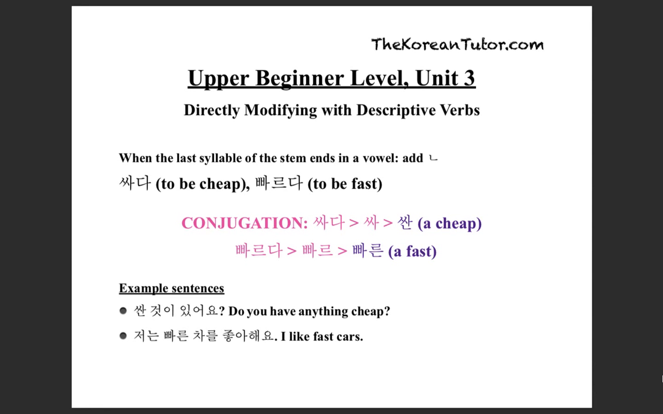Beginner Level Unit 3. Directly modifying with descriptive verbs. When the last syllable of the stem ends in a vowel, add ㄴ (니은). 싸다, to be cheap. 빠르다, to be fast. Here's how you conjugate. 싸다, 싸, 싼. 빠르다, 빠르, 빠른. Example sentences.